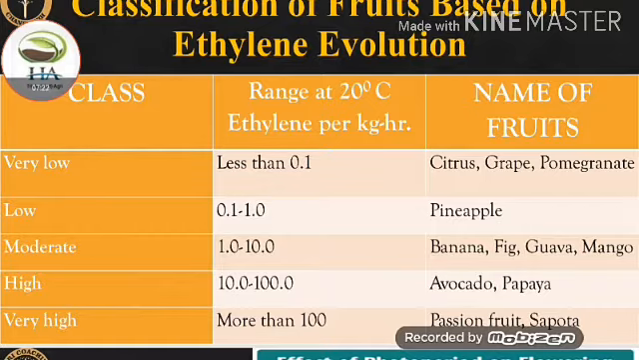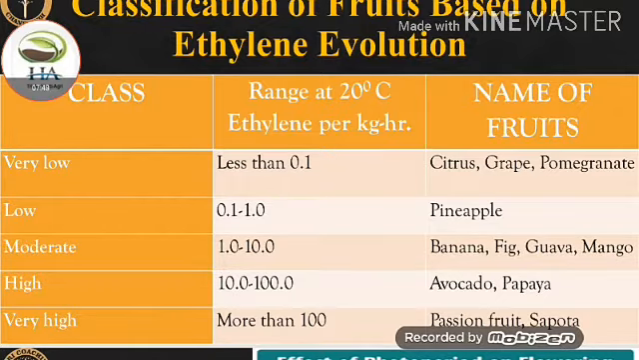The second range is low ethylene evolution. The second class is low class ethylene evolution, 0.1 to 1 per kg. In this the pineapple fruit is included. The third one is the moderate class, 1 to 10. Under this banana, fig, guava, and mango come.